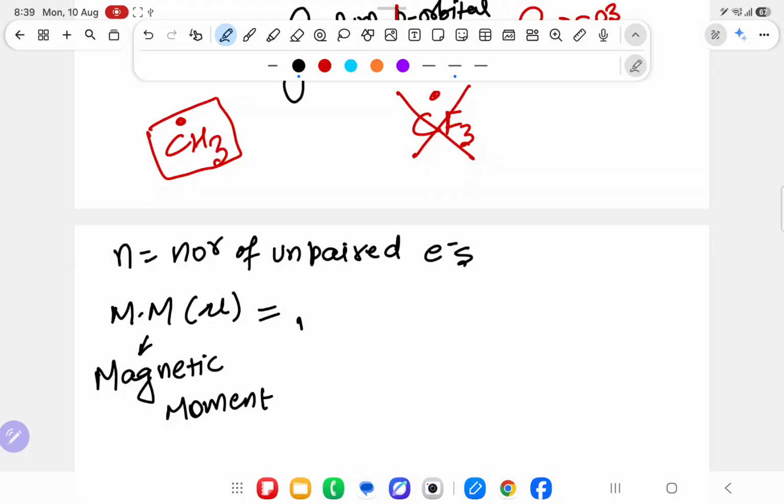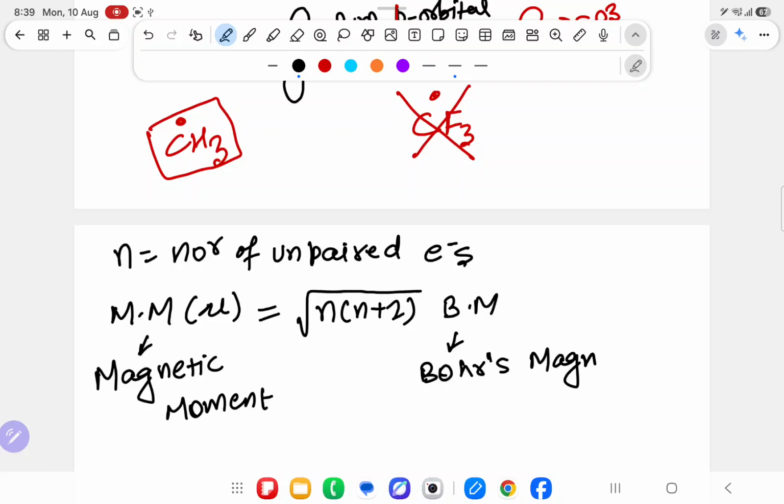If I ask you what the magnetic moment formula is, you will say root of n into n plus 2, where n is the number of unpaired electrons, and the unit is Bohr magneton. So if I tell you to find the magnetic moment for CH3 dot, how many unpaired electrons does it have?